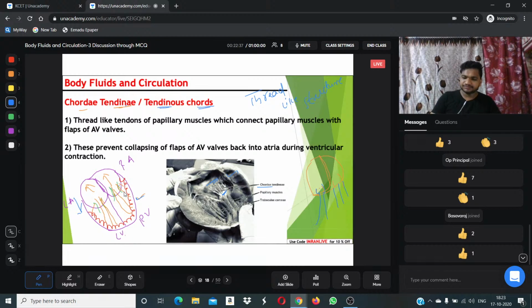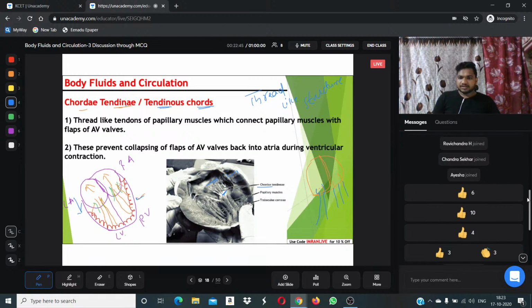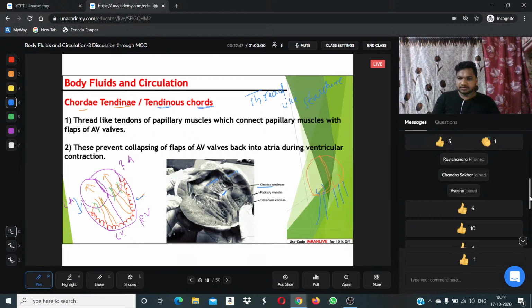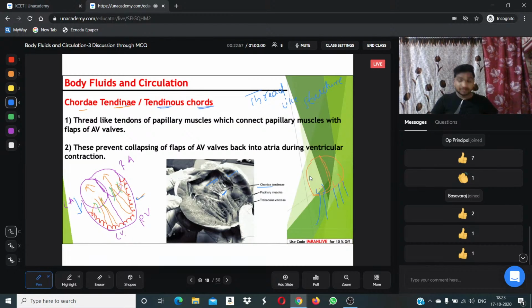Is this clear? Let me check your questions on the screen. Yes, Basavaraj, is this clear for everyone? Yes, Aisha. Yes, Ravichandra, is this clear? Clear? Fine. Great. Shall we go forward?